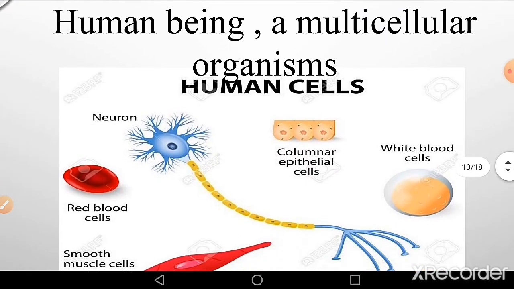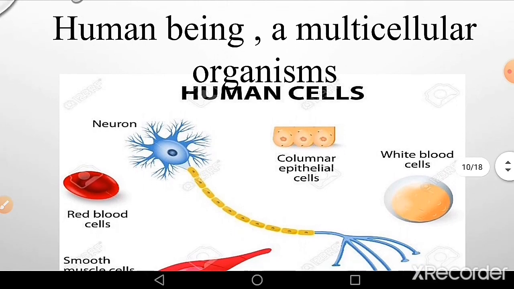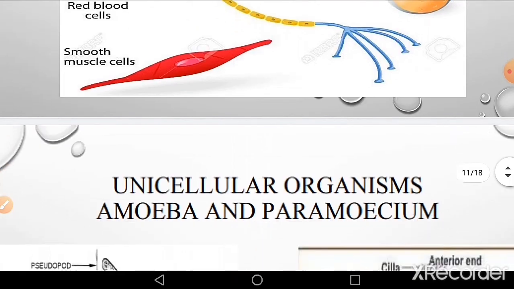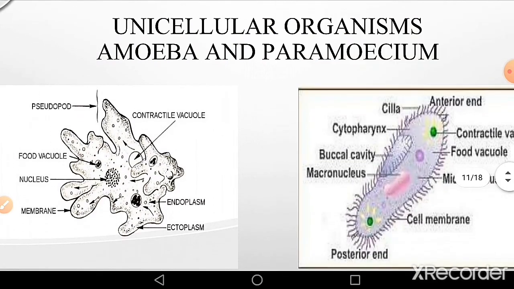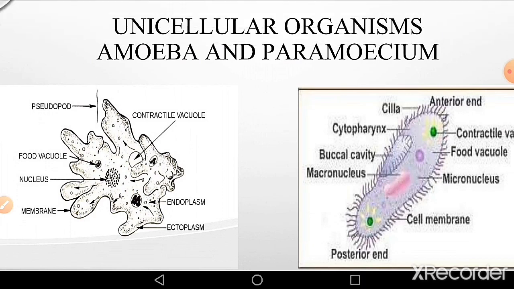These are different types of human cells. The red blood cells and the white blood cells are all different in structure. In unicellular organisms, only one cell carries out all the different functions. So ingestion, taking in of food, giving out of waste material, all of it is carried out by only one cell. So, these are known as the unicellular organisms.